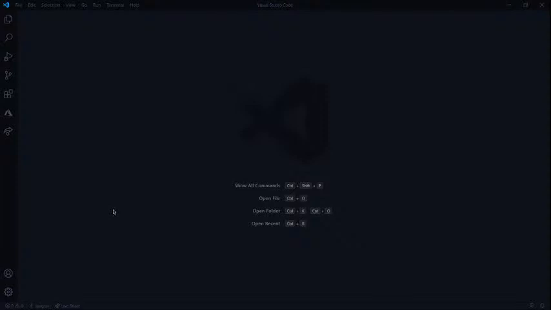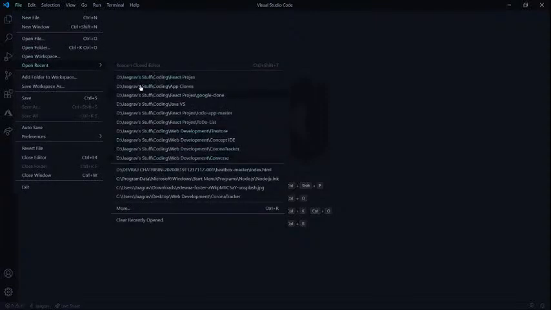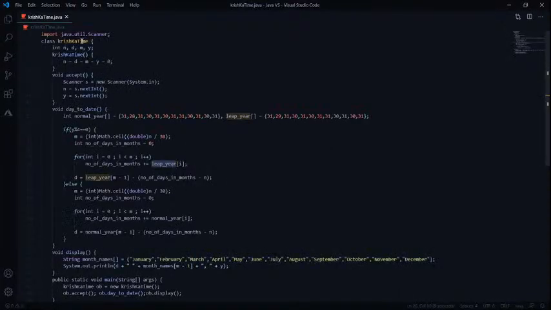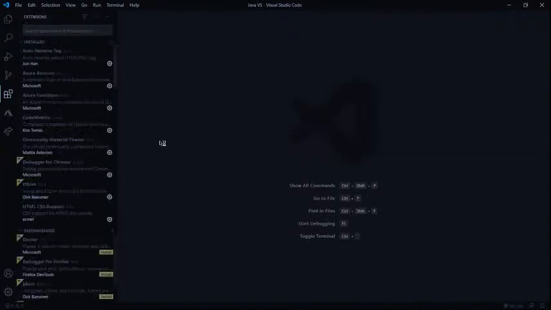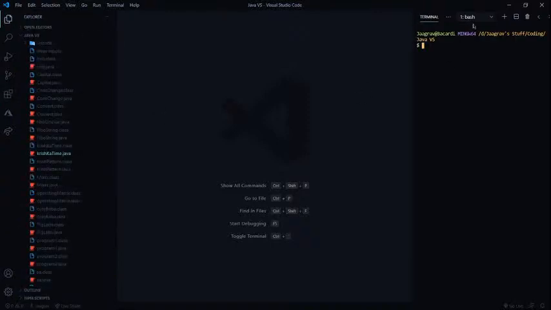All right, so I have VS Code open over here, and I'm just going to open my Java file. So Java VS, where is it? Open folder. My voice is cracking. Java VS, there we go. So this is my Java VS folder and all the homework I'm going to do over here. Ctrl-B and Ctrl-J, we need both of these. And this is the bash open here.